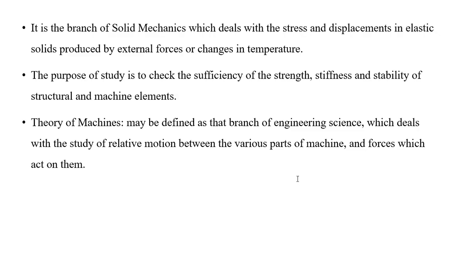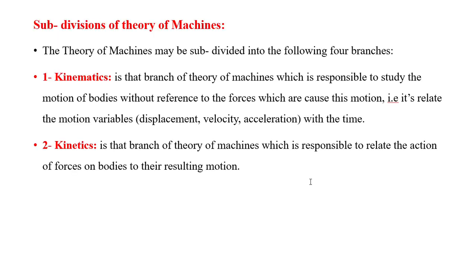These machines are also classified into two categories. We can see different categories, but here we are discussing two types.